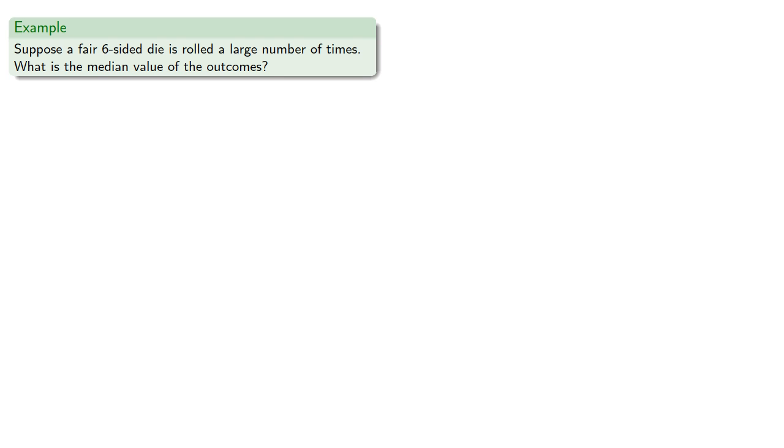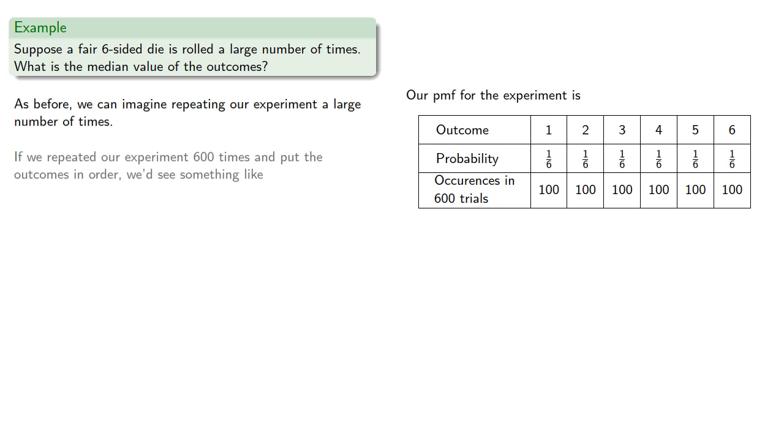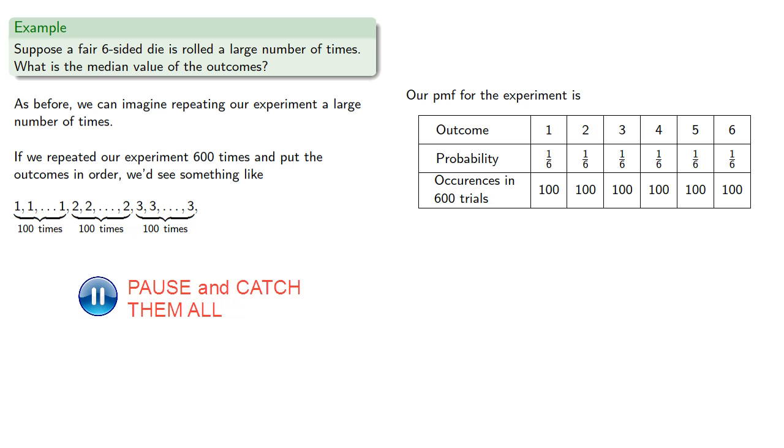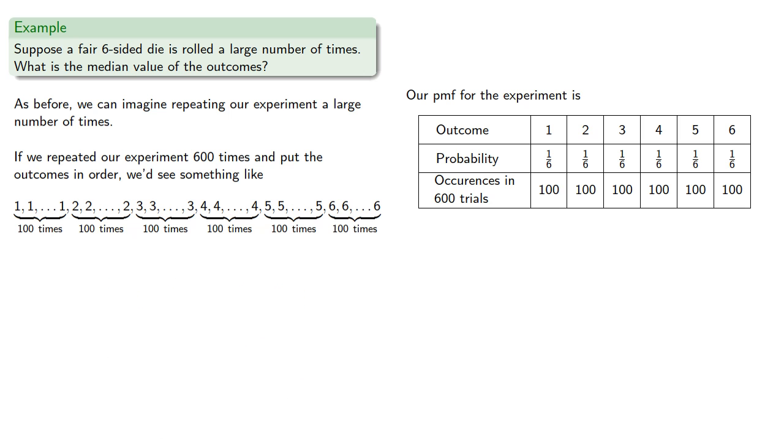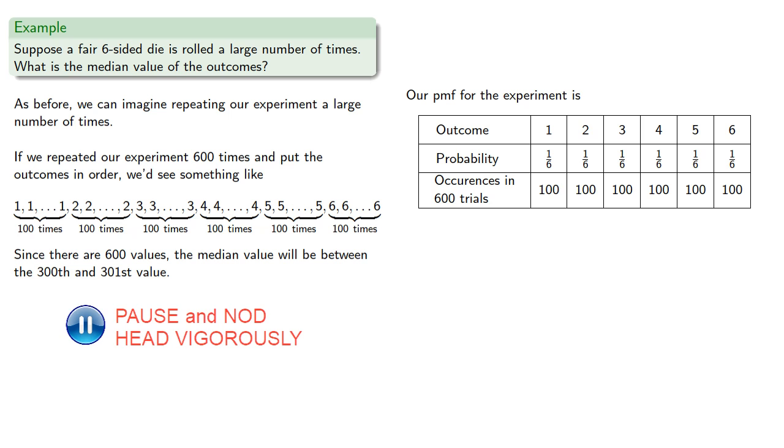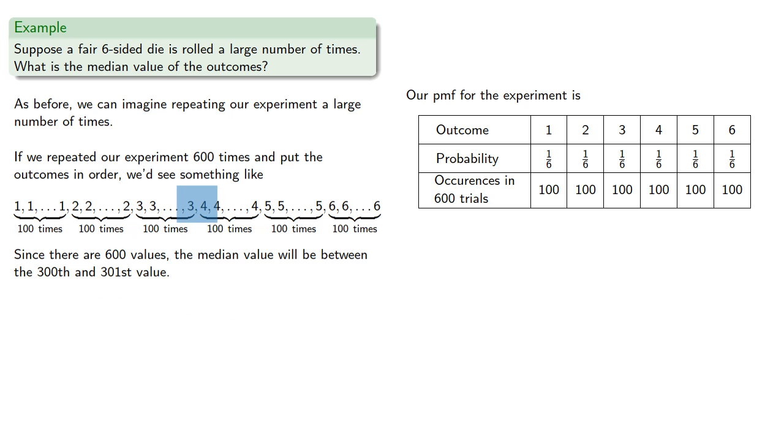What about the median? So as before, we can imagine repeating our experiment a large number of times. Well, we already have a table for that, so let's use that. If we repeated our experiment 600 times and put the outcomes in order, we'd see something like the following. We'd have 100 1s, followed by 100 2s, followed by 100 3s, and so on. Since there are 600 values, the median value will be between the 300th and 301st value. And that will be someplace between 3 and 4, so the median would be 3.5.